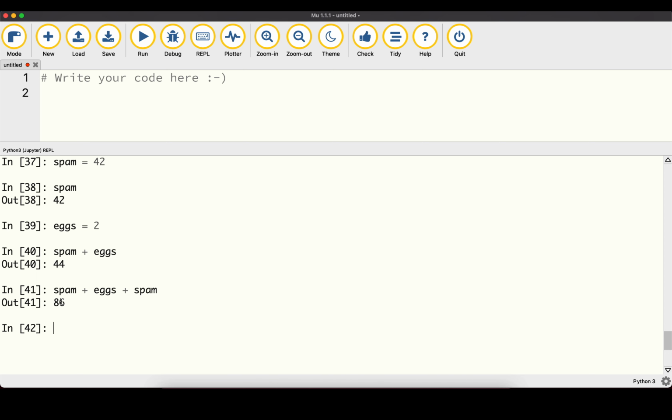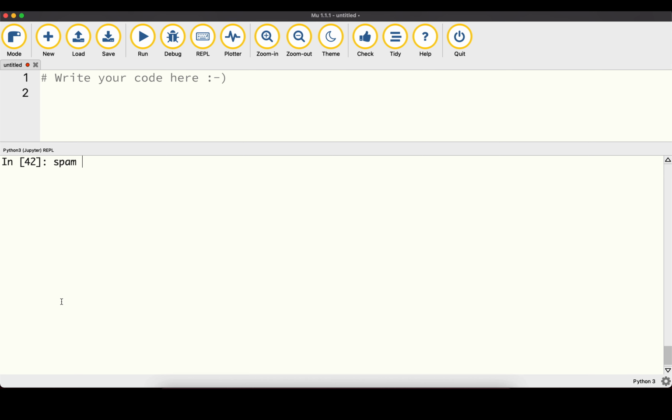And we can even override existing variables. So as an example, we can say we want to store a new value in our spam variable, and we are actually going to use the existing spam value, which was 42, and we are going to add a value of 2 to it. So now we're basically saying 42 plus 2, which is 44, and we store that back in our spam variable, so we're basically overriding it, if you will. And now if you have a look at spam, we can see that indeed it has been changed to 44.